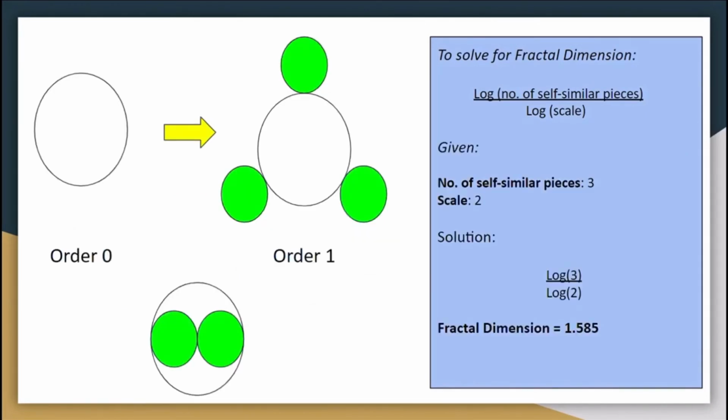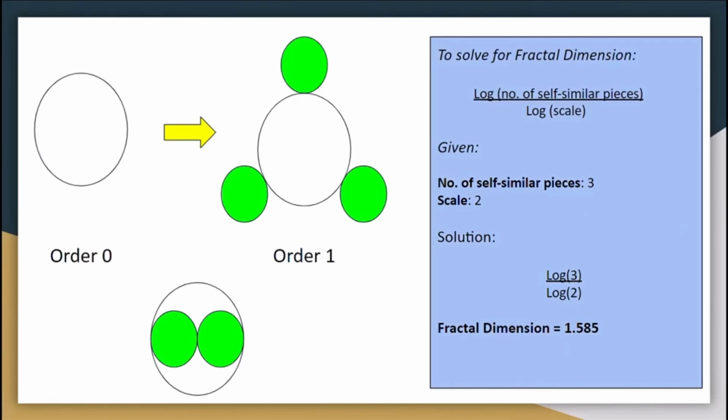So the scale, as you can see in the bottom figure, is just the size between the base figure and the self-similar pieces found in the first order. So as you can see, the scale there is just 1/2. So the base figure is twice as big as the self-similar pieces found in order 1.